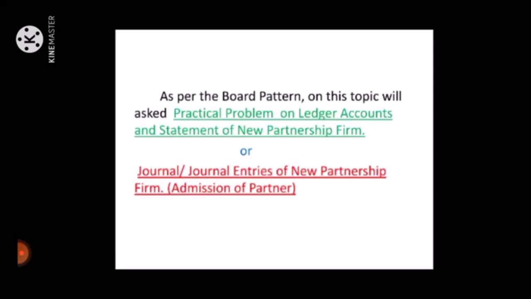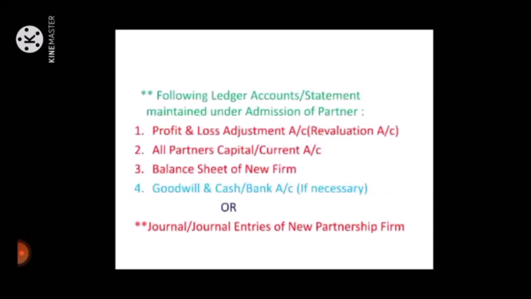As per the board pattern, on this topic, we'll ask a practical problem on ledger accounts and statements of a new partnership firm, or journal entries of a new partnership firm. The following ledger account statements are maintained under admission of partner: profit and loss adjustment account, that is, revaluation account; all partners' capital or current account; balance sheet of new firm; goodwill and cash or bank account if necessary.